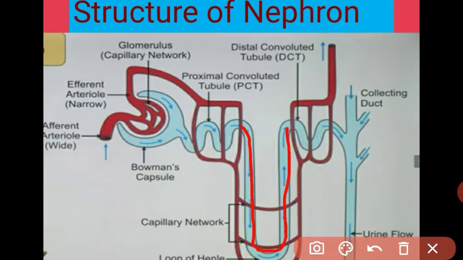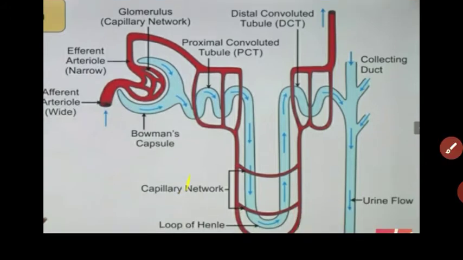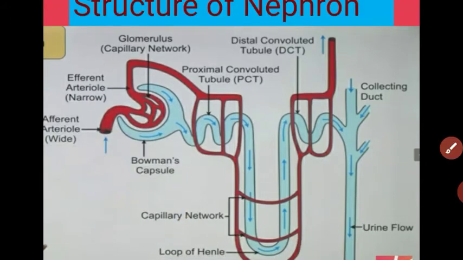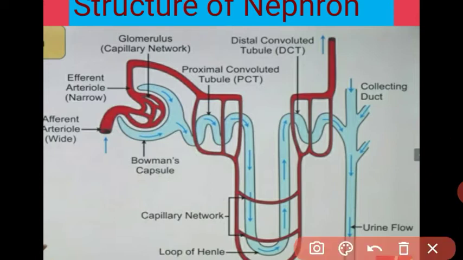This tubular part then turns into a U-shaped structure. This U-shaped structure is called the loop of Henle. This U-tube shaped, hairpin-like structure is called the loop of Henle, and next to the loop of Henle leads to this convoluted part, and this convoluted part is called the distal convoluted tubule.